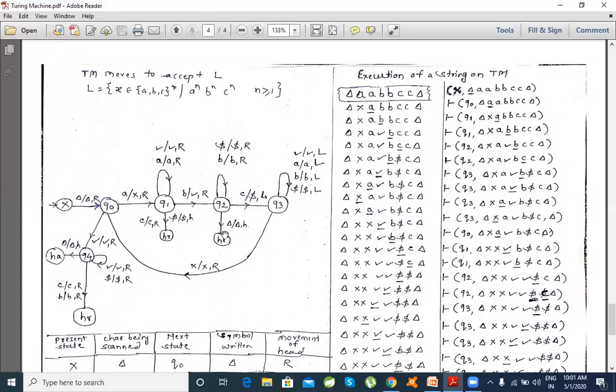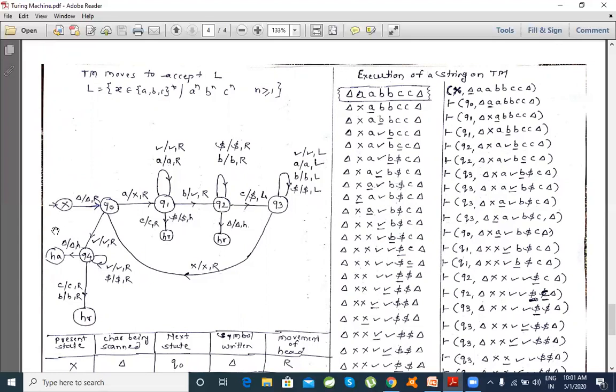Now let's visualize. All the time q0 is supposed to be the initial state, but I have started with x, so it doesn't matter. You can replace this x by q0 and write q1, q2, q3, q4, q5 for the other states. It doesn't matter what state names you use to remember this.